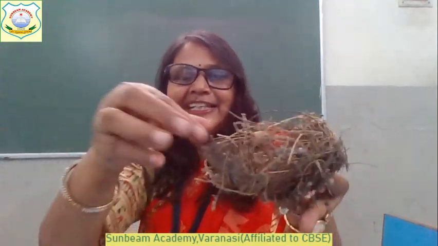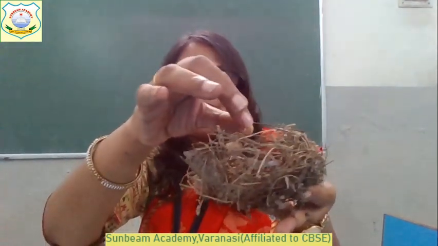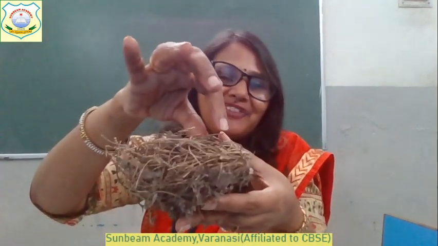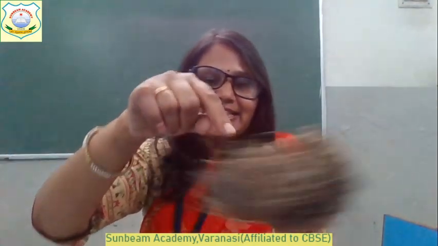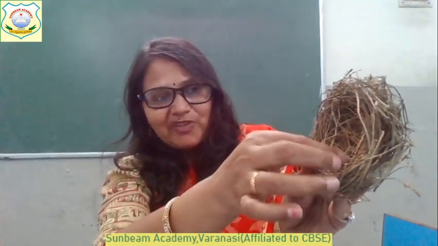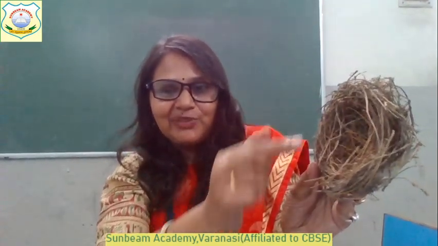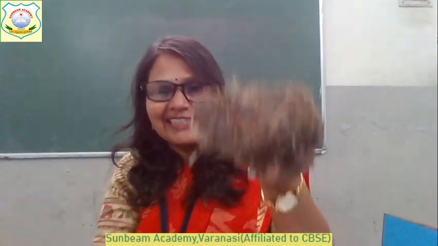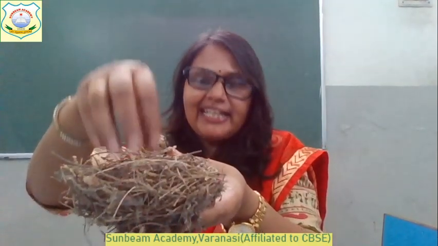You can see here is a piece of sellotape. Your hairs also, many different types of things. A thread is also present, and dry leaves. Okay, you can see that these are the twigs, dry grass. They use all these things and make the nest. This is the bird's home and it lays its eggs inside it.